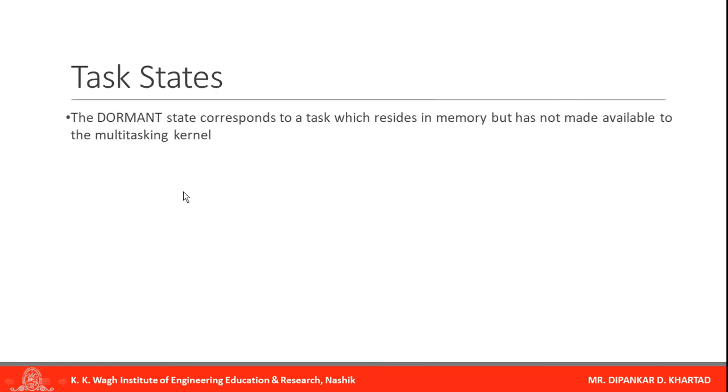First one, dormant. The dormant state corresponds to a task which resides in memory but has not been made available to the multitasking kernel. What does it mean? Dormant state means the task is present in memory but it is not available to the multitasking kernel. So this is our dormant state.